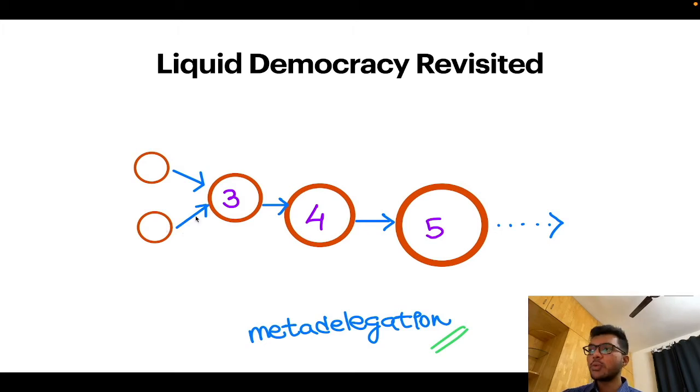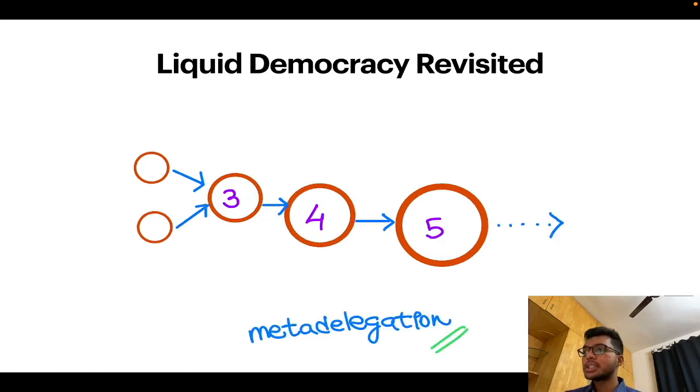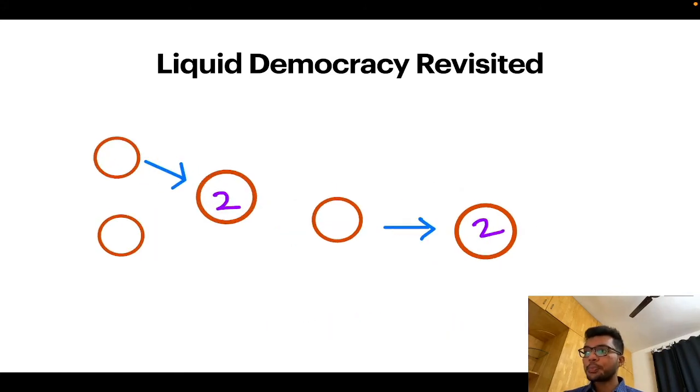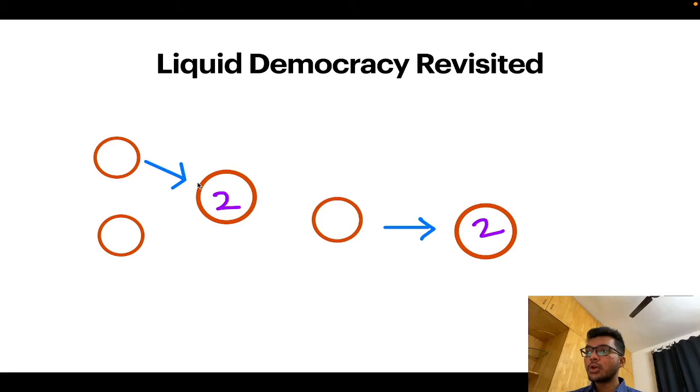So let's say this voter was not happy with the way his vote got delegated, and he just chooses to recall that delegation. If he chooses to recall the delegation, the graph will have to get updated accordingly, and the weights will change. Similarly, let's say this node wants to recall the delegation, and if this node recalls the delegation, the graph again will look different, and the weights are now updated.